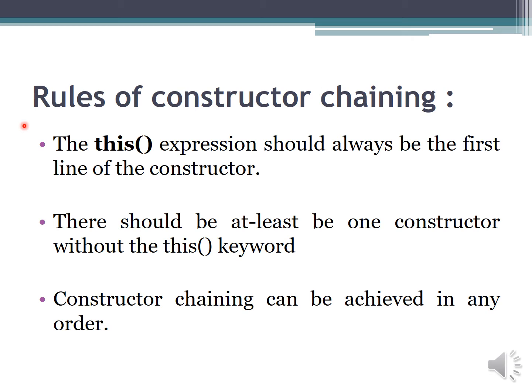Some rules with respect to constructor chaining. In the constructor definition, the very first expression should be a this expression. Using the this keyword, we give a call to another constructor. So the first line is nothing but this followed by opening and closing parentheses. The second rule that we need to remember is there should be at least one constructor without the this keyword, which is going to stop the constructor chaining, and the constructor chaining can be achieved in any order.